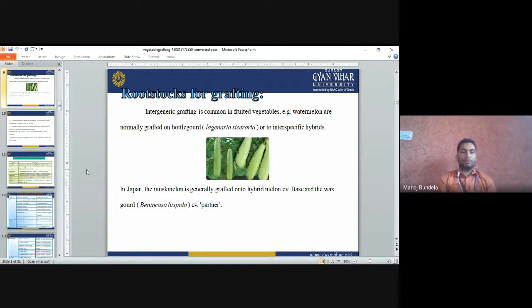Benincasa hispida, a cultivated species partner. So in the case of watermelon we use bottle gourd as rootstock. And in muskmelon, normally we can use hybrid melon varieties, or we can use the wax gourd, Benincasa hispida. So these are mainly used as rootstock.